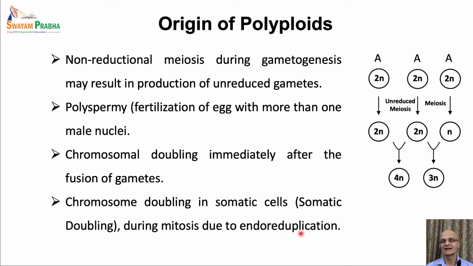Endoreduplication is a condition where during the cell division, the DNA synthesis takes place, but it is not followed by cytokinesis. So this means though the DNA doubles in the nucleus, it is not followed by cell division, and so it may lead to a higher ploidy level inside the cells. However, it depends upon whether the new plants regenerated from these cells have the polyploidy or not.